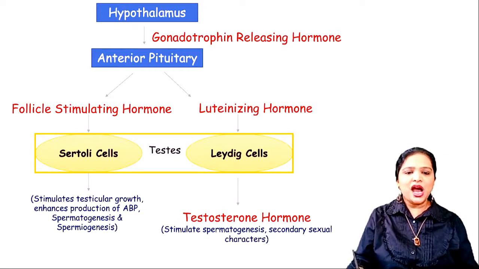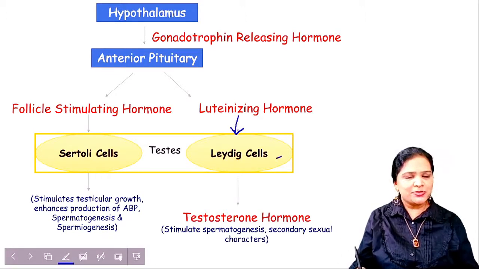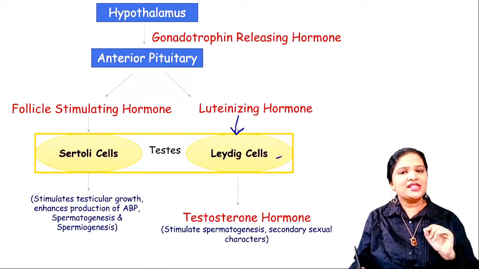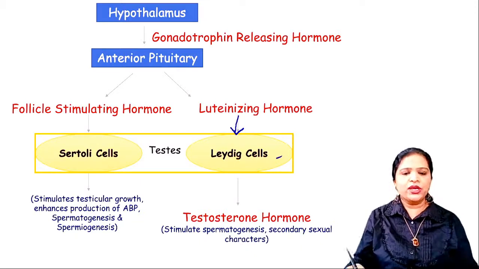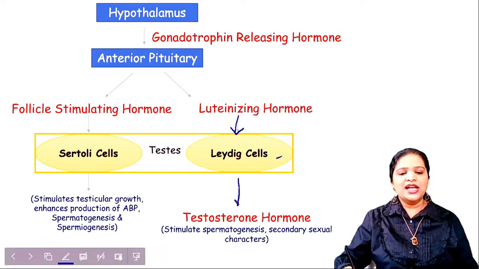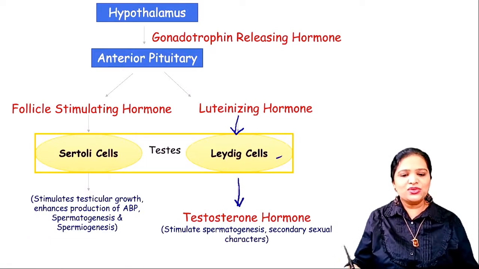The luteinizing hormone released from the anterior pituitary goes straight and activates Leydig cells. So where are Leydig cells present? They are present in the interstitial space, so we call Leydig cells interstitial cells. Once activated by the luteinizing hormone, the Leydig cells produce the hormone testosterone.